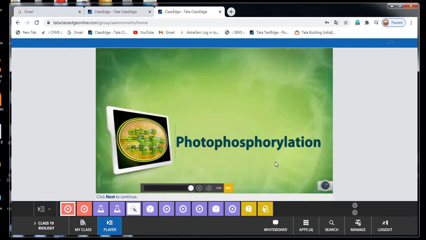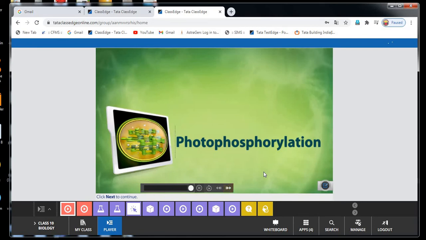Here glucose is not produced, carbon dioxide is not utilized. So listen carefully, glucose is not produced and carbon dioxide is not utilized in the first reaction of the mechanism of photosynthesis, which is called light reaction.